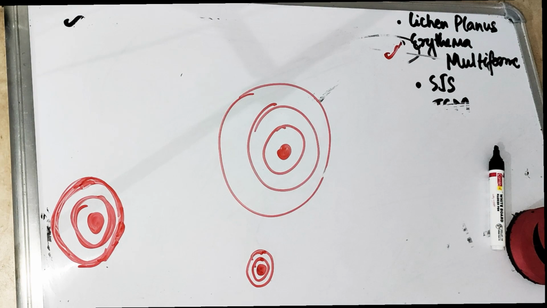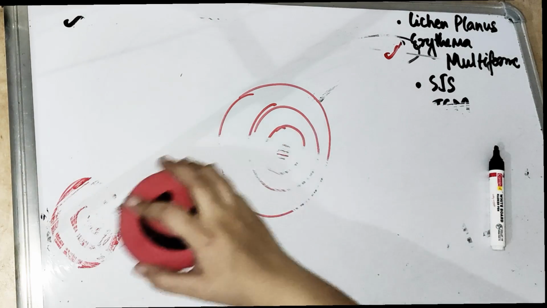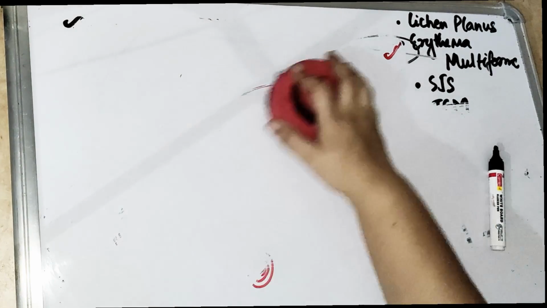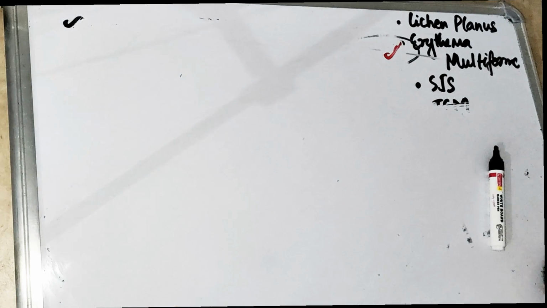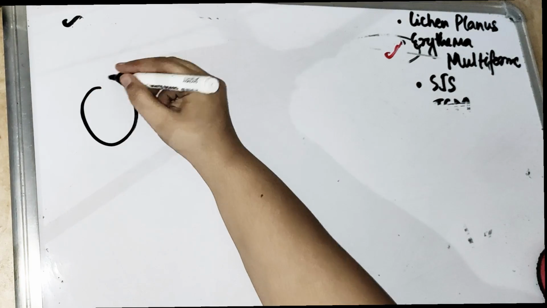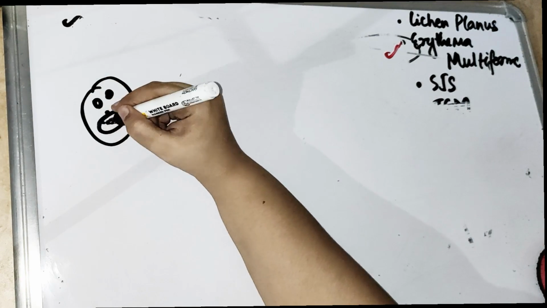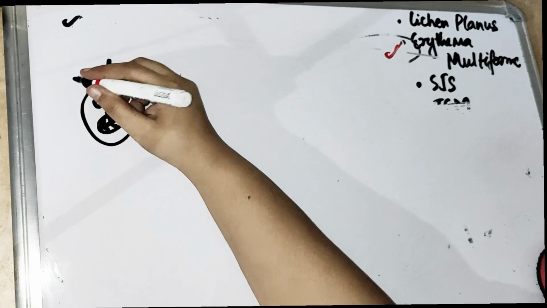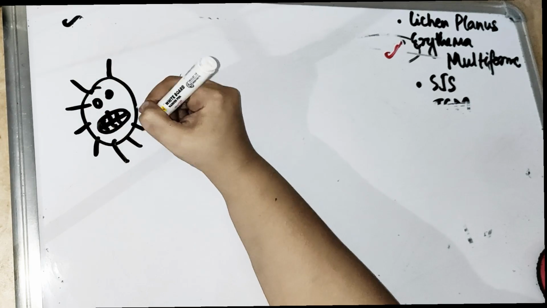As simple as that. Now how does this erythema multiforme spread? The exact etiology is still unknown, but there is something which can trigger it. Suppose this is the HSV, our herpes simplex virus.